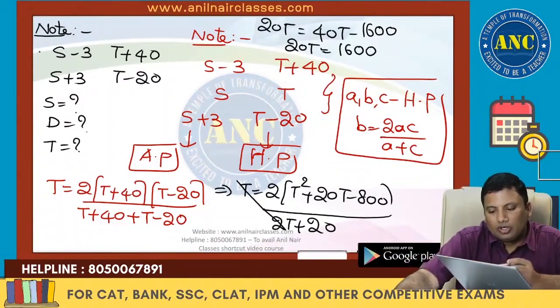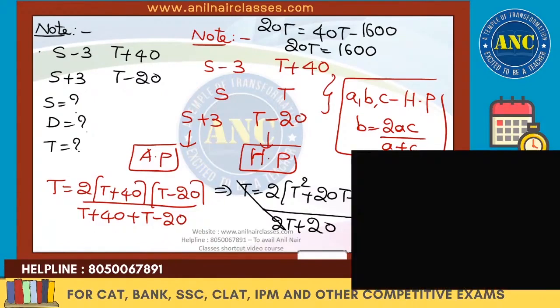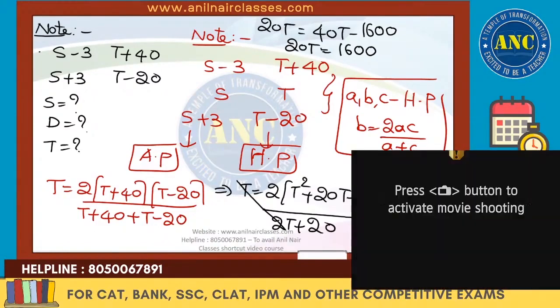Am I right? So s plus 3 t equivalent to 2AC, t square plus 20t minus 1800, divided by t plus 40 plus t plus 20. So it is 2t plus 2t square plus 20t. 20t equivalent to 40t. So 0, 0 cancel.